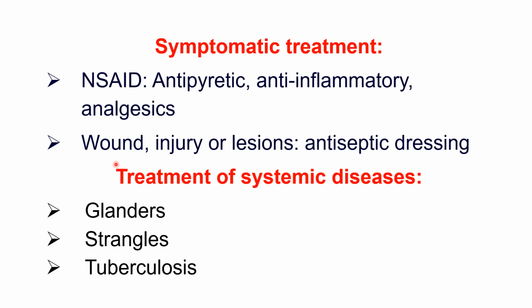If there is any wound in the nasal cavity, injury or lesions, that is pustules, ulcers, erosions, this can be treated with antiseptic dressing. It hastens the recovery. We know that certain systemic diseases also produce rhinitis as one of the additional symptoms, such as glanders, strangles, tuberculosis. So they require additional systemic treatment along with the treatment of the rhinitis.